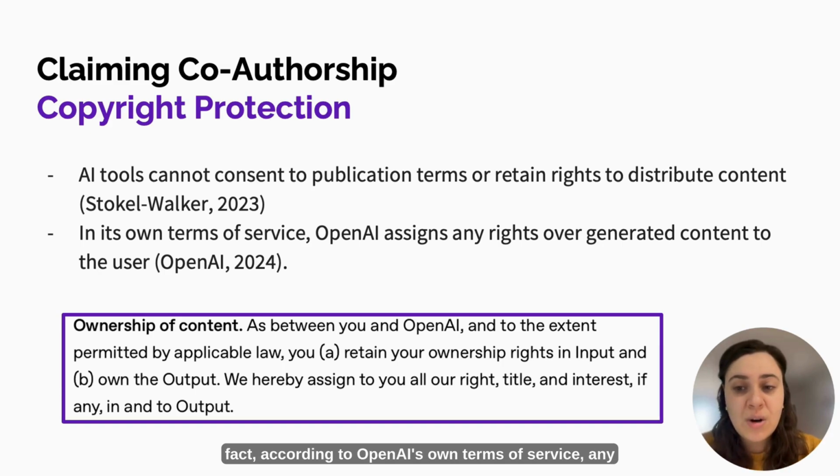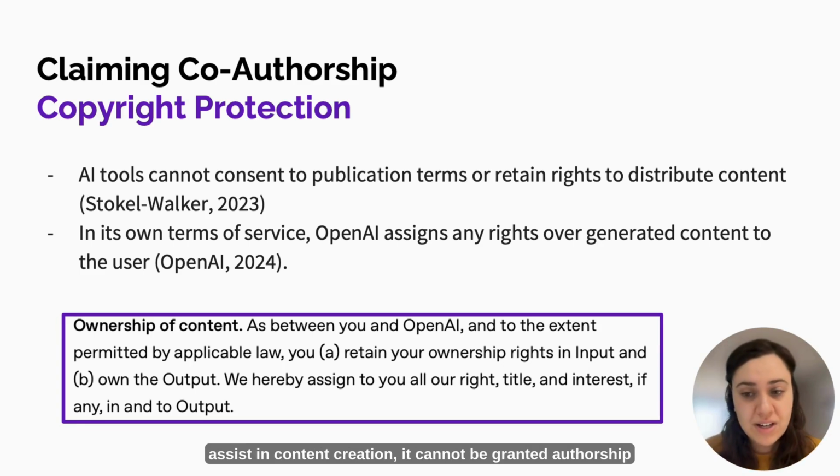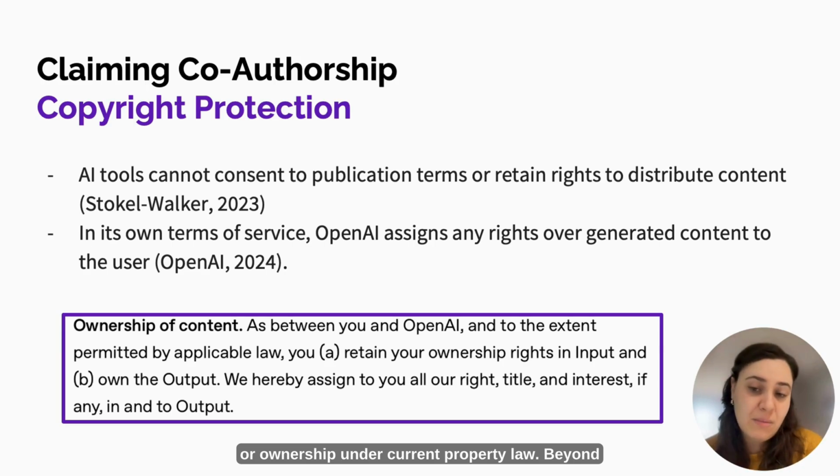In fact, according to OpenAI's own terms of service, any rights to the content created by ChatGPT are automatically assigned to the user. That means the human user, not the AI, is considered the legal author and rights holder of the material. This further reinforces that while AI can assist in content creation, it can't be granted authorship or ownership under current property law.